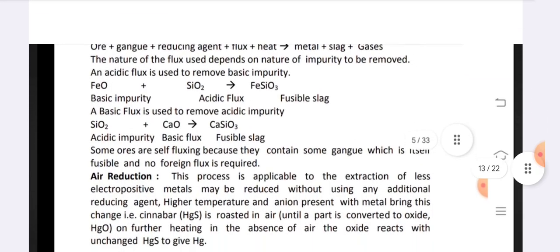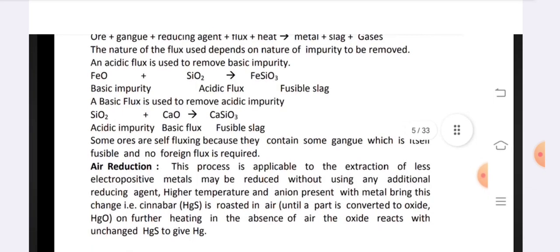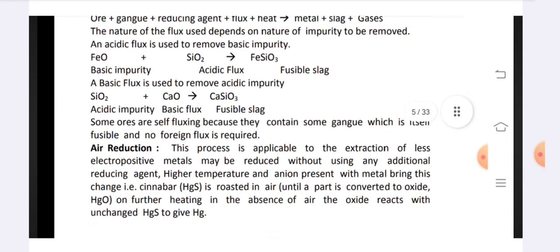The nature of the flux used depends on the nature of the impurity to be removed. An acidic flux is used to remove basic impurity. A basic flux is used to remove acidic impurity. Some ores are self-fluxing because they contain some gangue which is itself fusible, and no foreign flux is required.